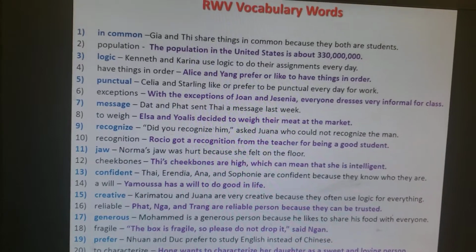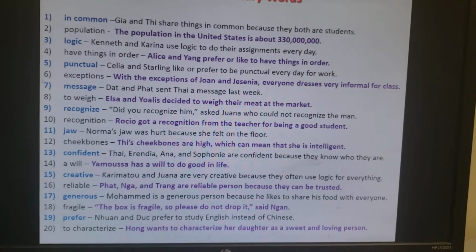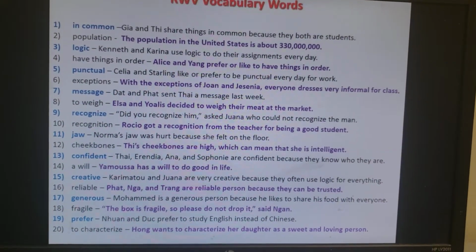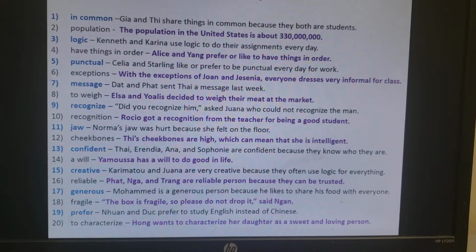So again, these are the words that we have learned, and I hope you can review them.